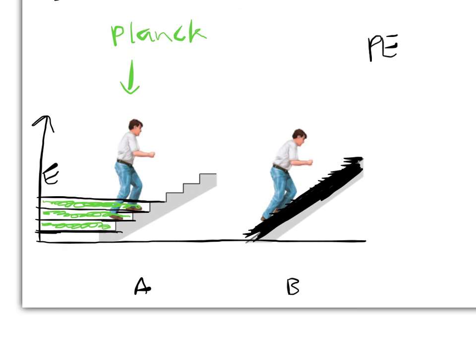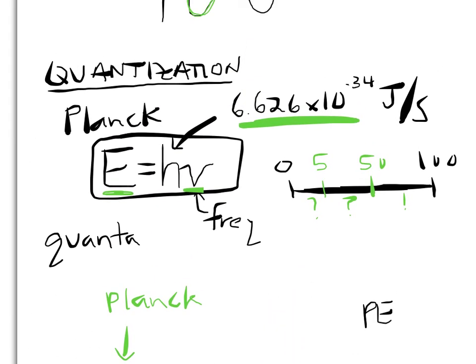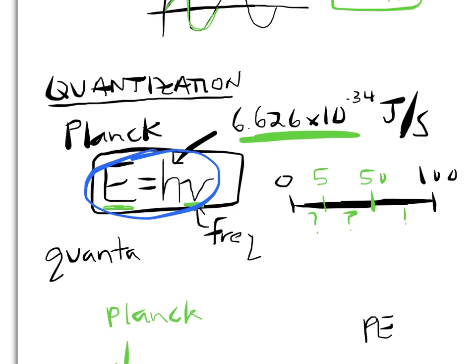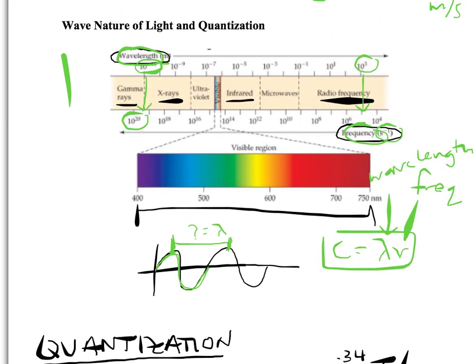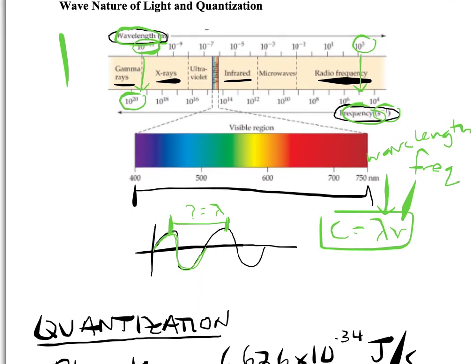We're going to talk about later this week how we can use this information to determine structures of the atom, by seeing what kind of light and energy they release. What you need to walk away with today is the idea of what quantization is, Planck's relationship between energy, frequency, and Planck's constant, what Planck's constant is, and knowing what frequency and wavelength are, and the speed of light, 3.00 times 10 to the 8th meters per second, and the relationship between them as given by this equation.